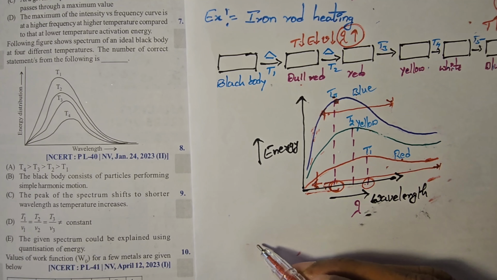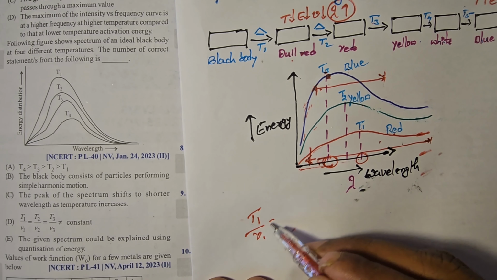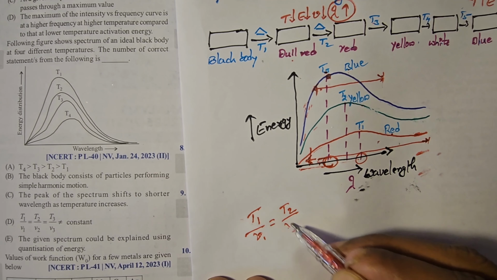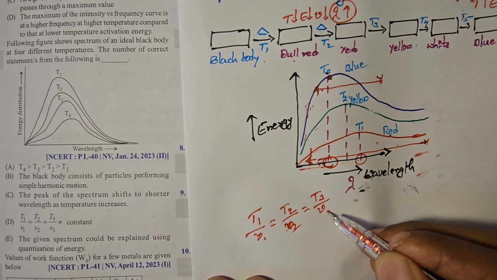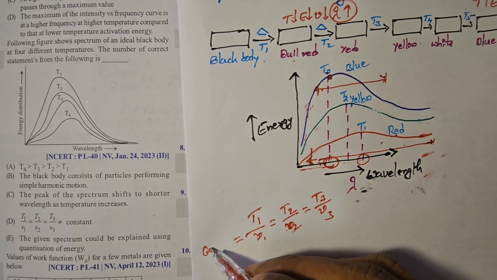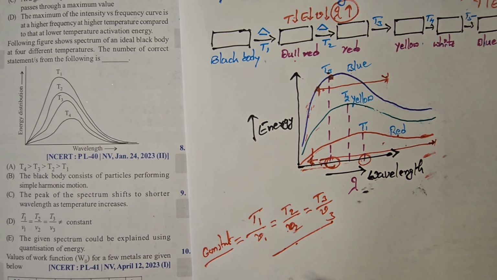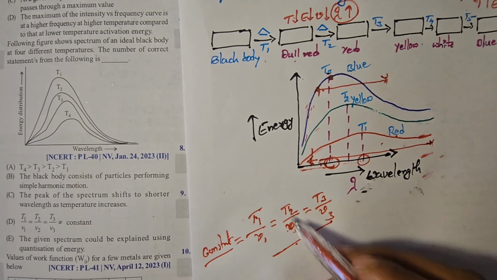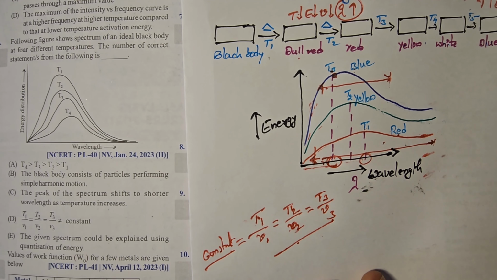What about D? D is actually the relation T1 by nu1 is equal to T2 by nu2 is equal to T3 by nu3. That is the constant value actually. Once you check the values, the value is a constant value. So D is incorrect.